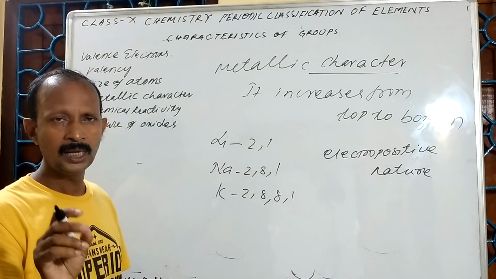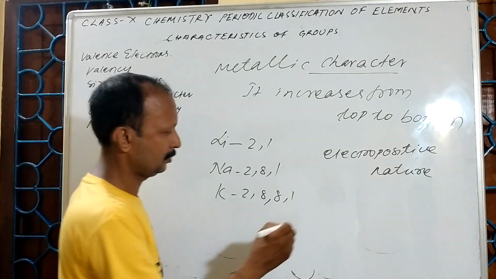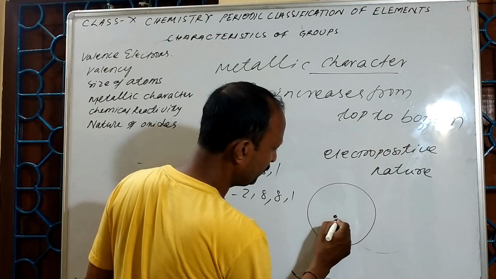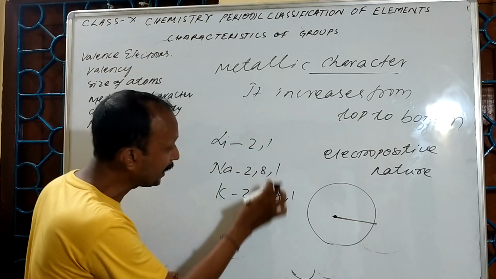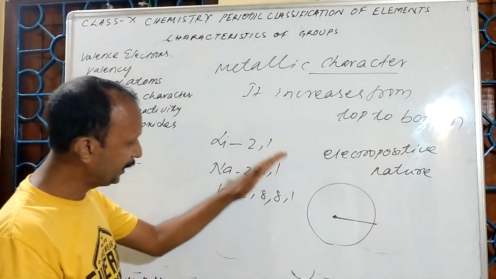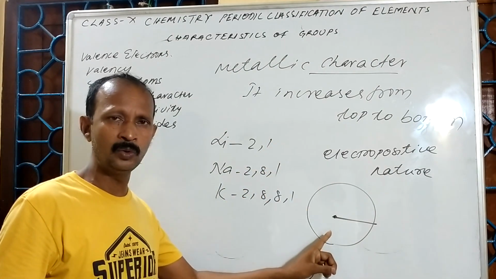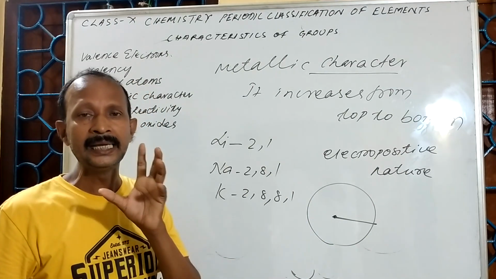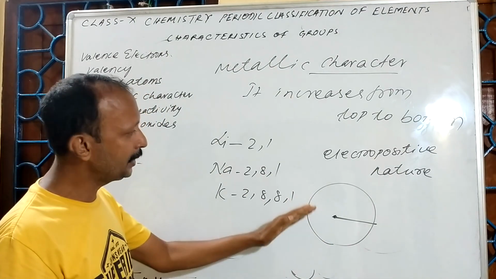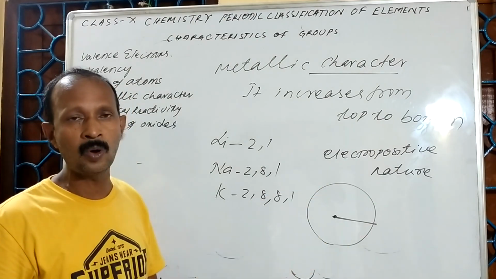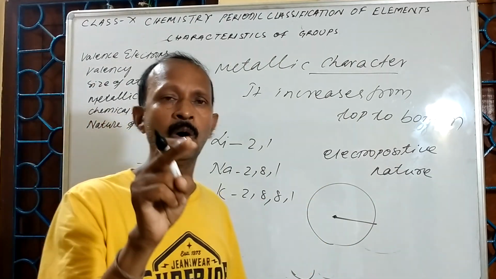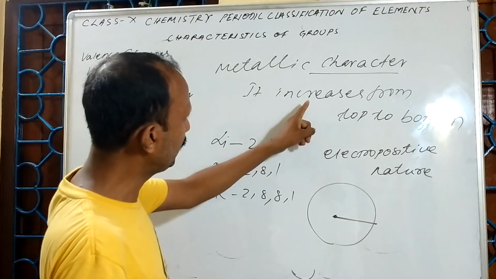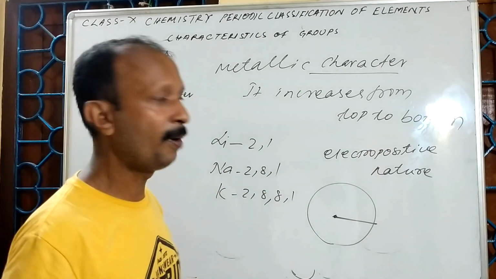As a result, the distance between the nucleus and the orbit increases. So the attraction between the nucleus and the outermost orbit electron decreases. So they can easily lose the electron and become electropositive. So electropositive character increases from top to bottom.